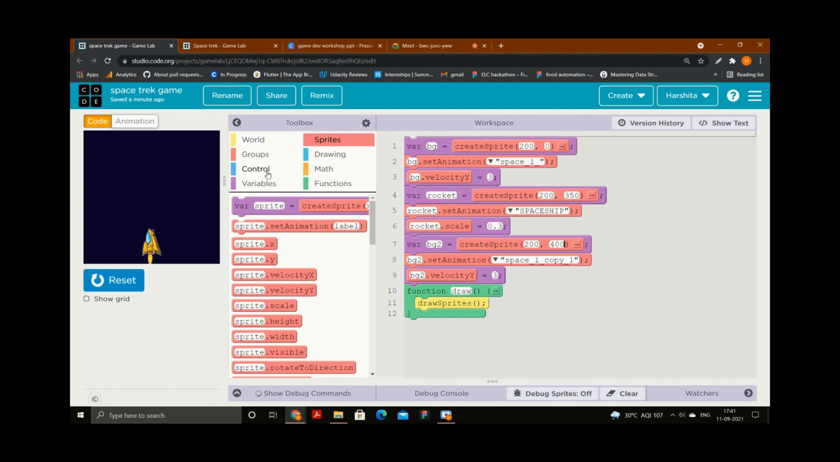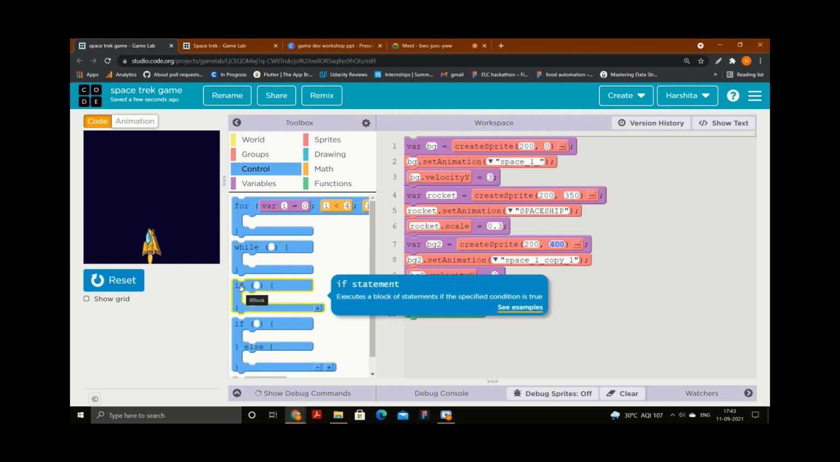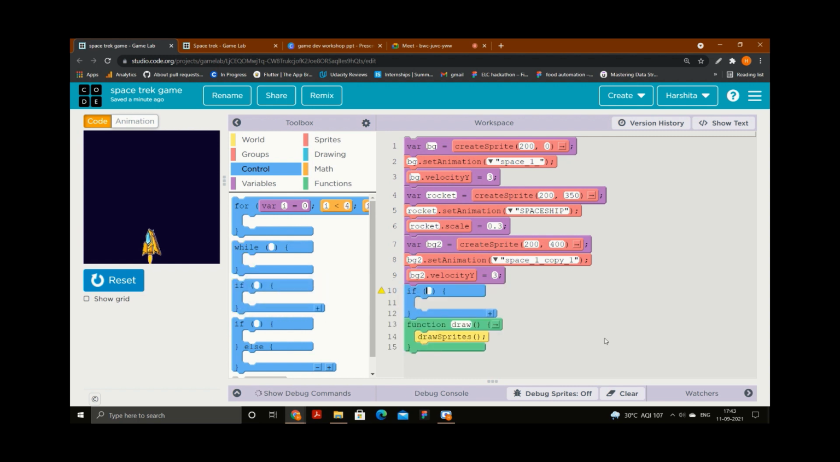So what I will do is take the if block here. This is a concept in a programming language, and this can be new for a few of you. Take this if block. You can find this if block in the control section. Go to the control section, take this if block, and put it here.